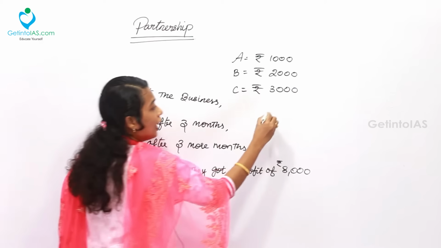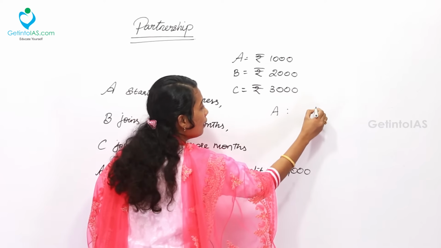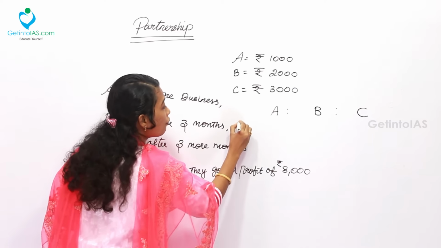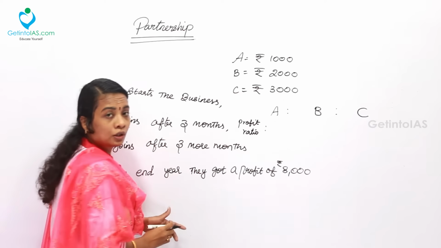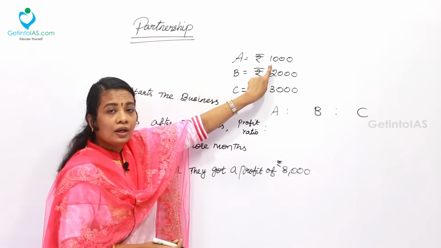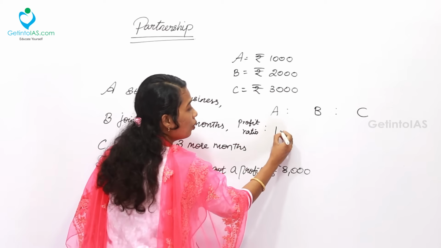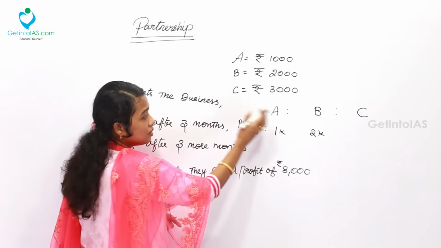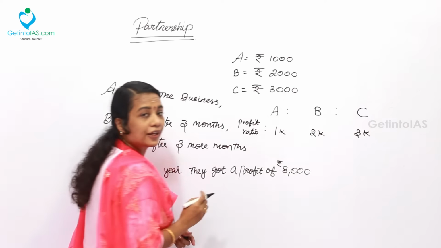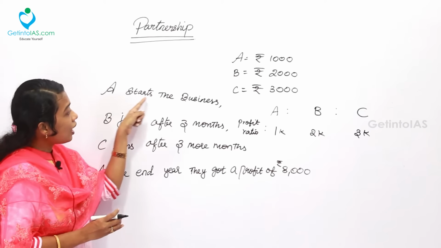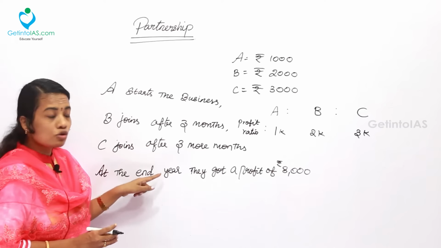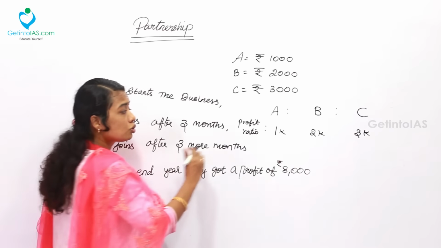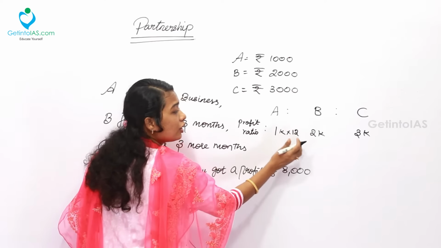Let's check it. So here I am taking A, B and C. Now I am going to find the profit ratio for them. So here A, how much invested by A? 1000. So here 1k, simply I am writing. B, amount invested by B is 2k. C invested 3000, I have taken 3k. Then the next thing, A starts the business, so at the end of the year, throughout the year, A's amount was invested in the business. So time spent by A is 1 year or 12 months.